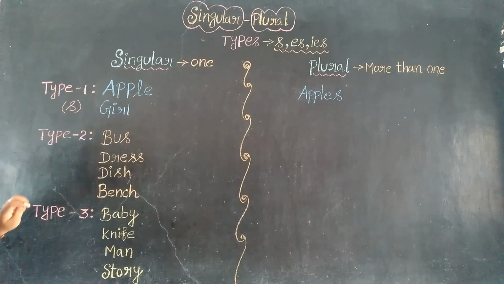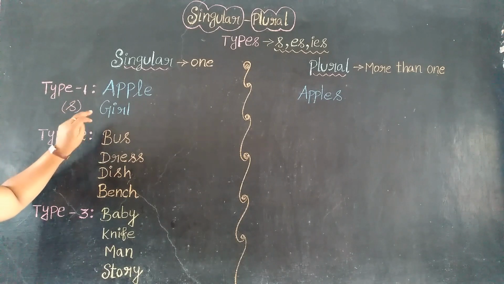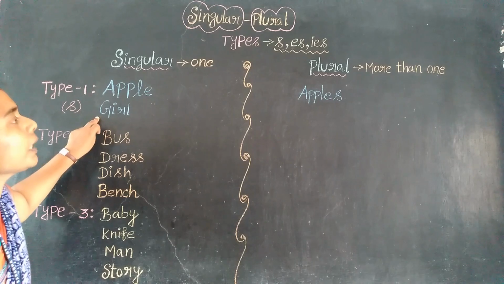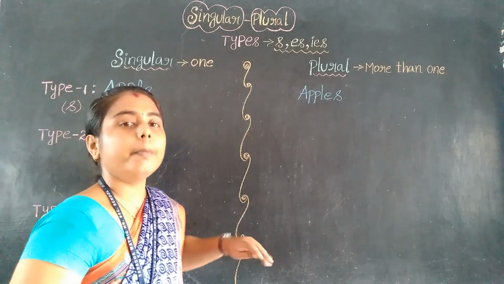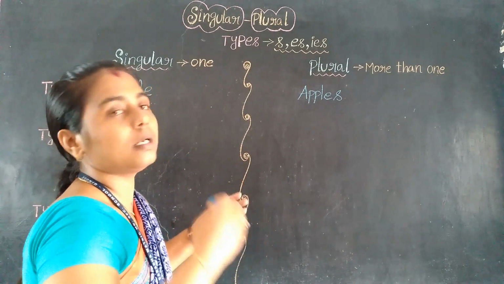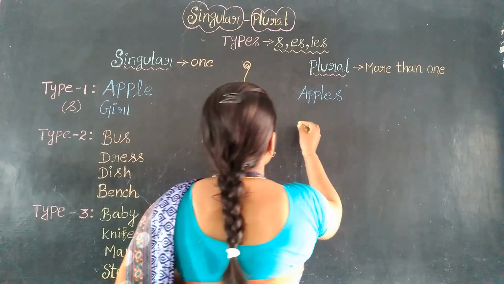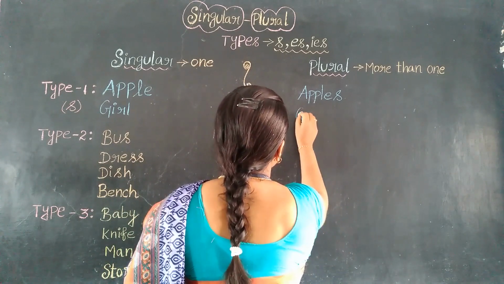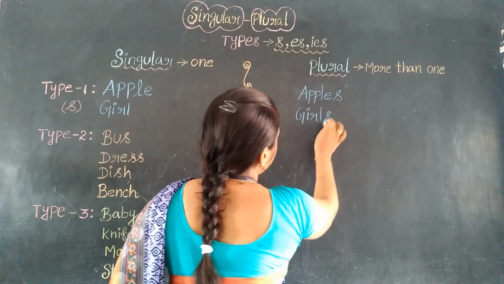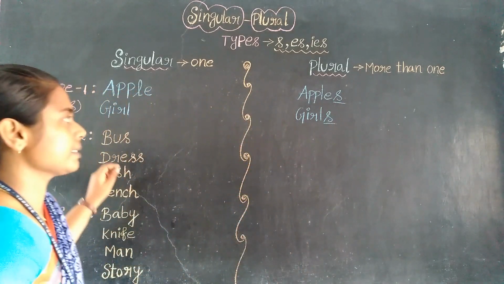Next, come to the next word, girl. Girl is in singular form because only one girl is here. We should convert it into plural form, many girls. So the single girl is converted into many girls, that is girls, by adding s. So the first type is by adding s.